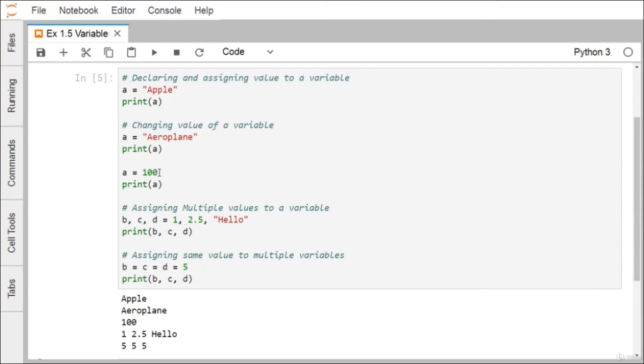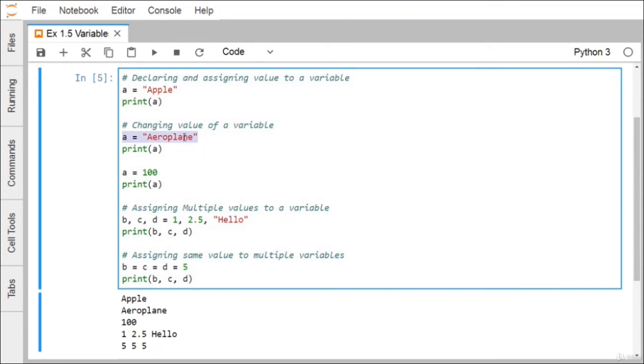That means the variable's data type will be decided during the runtime. So during the runtime, whatever value the variable is containing will decide the data type of the variable. And in case of Python, there is no need to declare the variable separately at the beginning of the code. We can define variables as and when we require to use them. Here you can find that a is equal to aeroplane, so a has the data type string, and in the next part of the code, a will be treated as a string until and unless it is initialized with some other data type value.